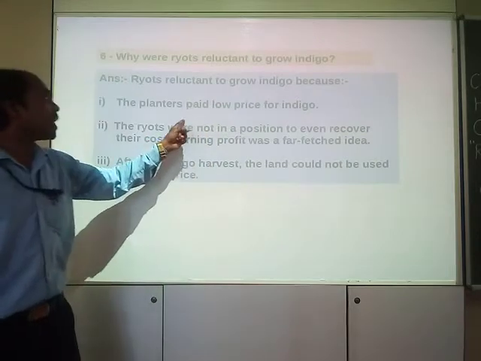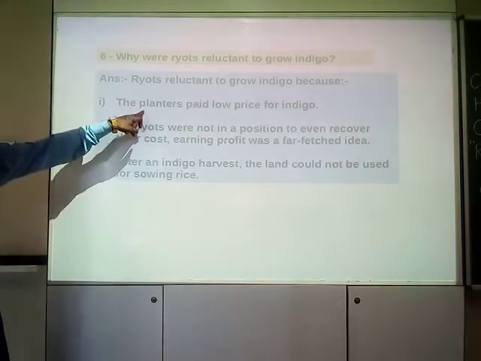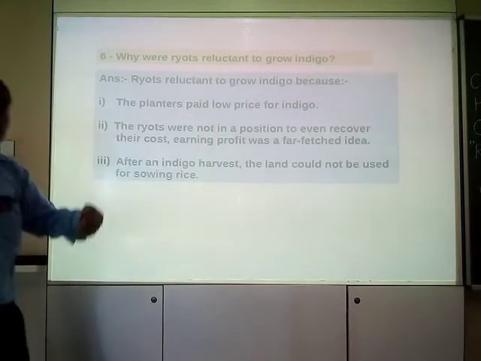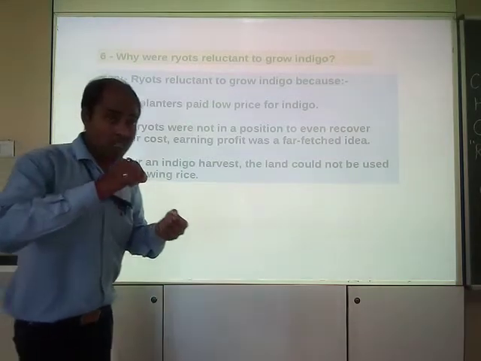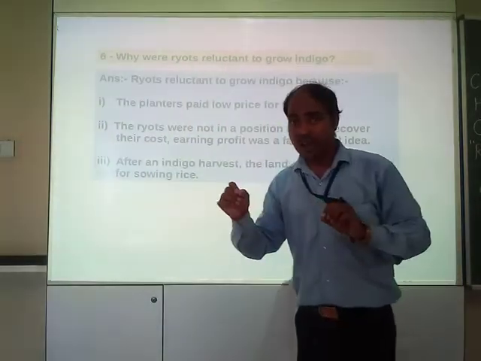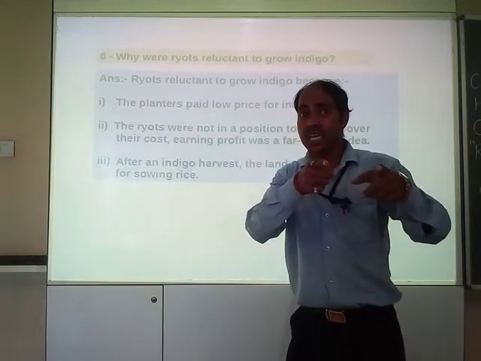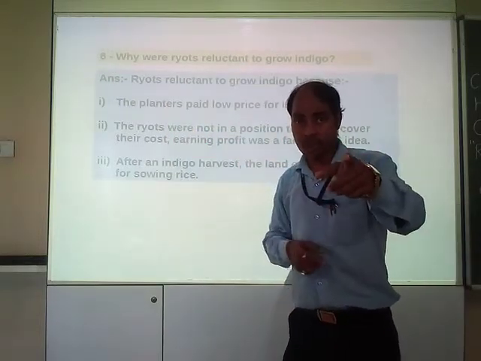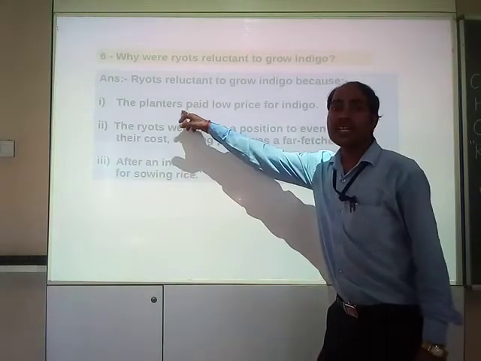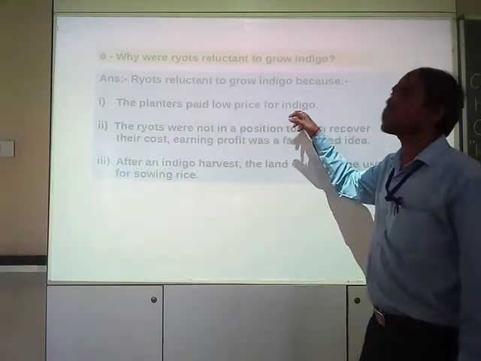The first point is the planters. Remember planters who used to make a contract with the peasant, with the farmer, and they used to use those farmers as slaves in their plantation farms. Clear? So these planters paid a low price for indigo.